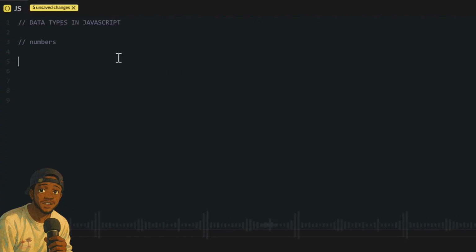Now, we already examined the number data type. Number data type is any number, like the phone number of your sweetheart, or the number of times we don't go out, or the value of pi in a circle. Any number. It could be 1, 2, 3, it could be 50, it could be 5 million, it could be 234,000. Any number, the number variable can be that.